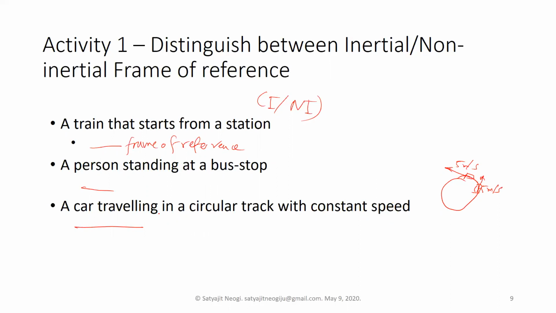If the velocity is constant, then you know what kind of frame of reference this is, and you have to write it down here after seeing if the velocity is constant or not. If you have any questions until now, you can send me your questions, and we can discuss more about it.